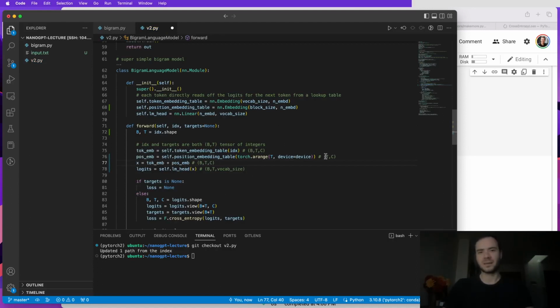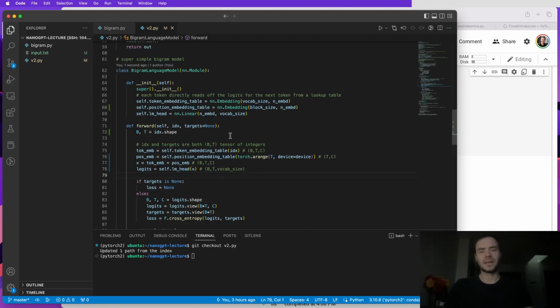And here the broadcasting will work out. So B by T by C plus T by C, this gets right aligned, a new dimension of 1 gets added, and it gets broadcasted across batch. So at this point, x holds not just the token identities, but the positions at which these tokens occur.